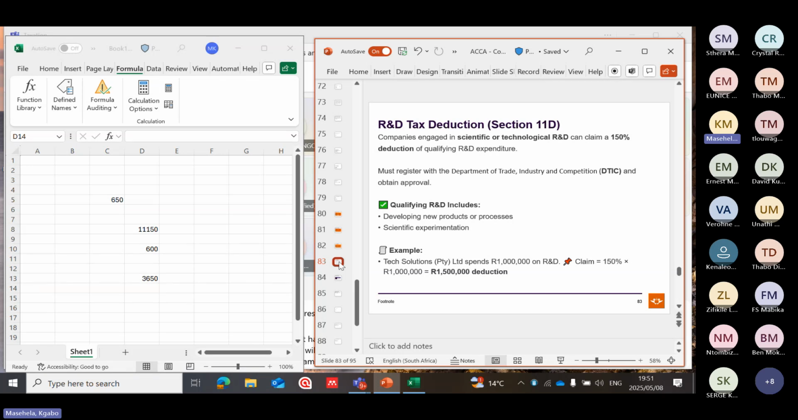Let's look at the example. Tax Solution spends 1 million on research and development. And because the company already paid the services of professionals to do research on its behalf, then it cannot claim the full million rand, but only 150% of that. Then look, it's a 1.5 million deduction. Why, guys, is it so much? Now you can claim 150%.